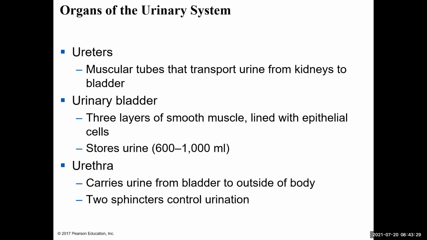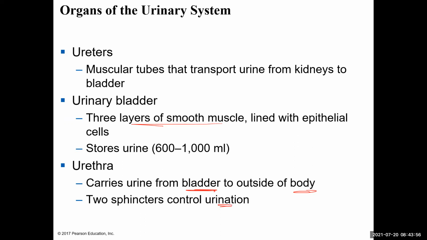The urinary bladder stores the urine, and then the urethra carries the urine from the bladder to the outside of the body. Now, the urinary bladder is made up of 3 layers of smooth muscle that's lined with epithelial cells. And again, that smooth muscle will contract to empty the bladder, and that's involuntary.